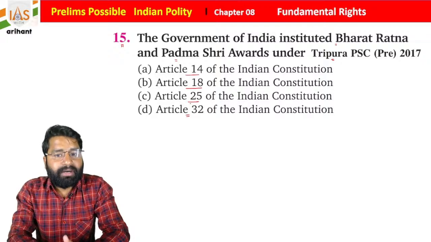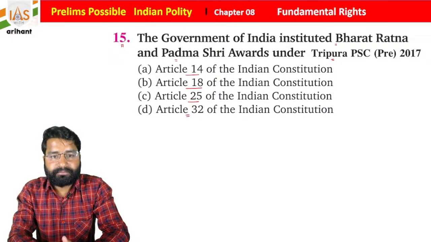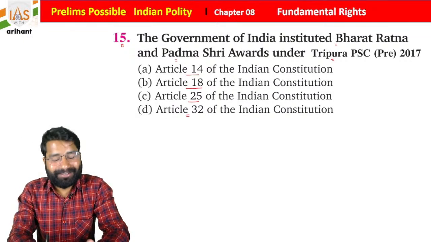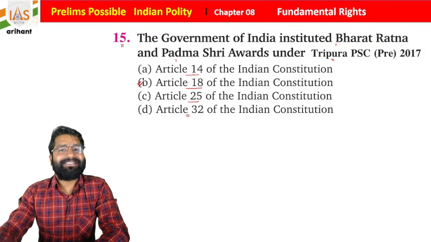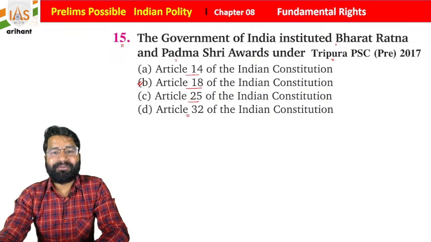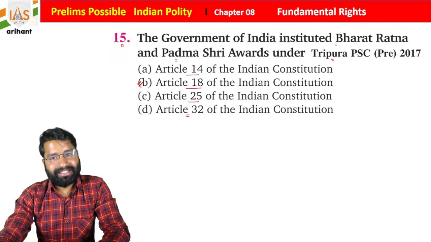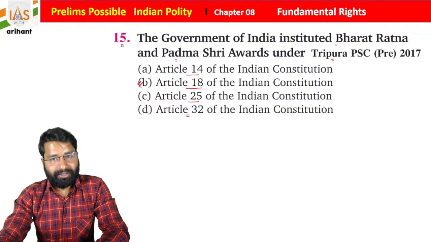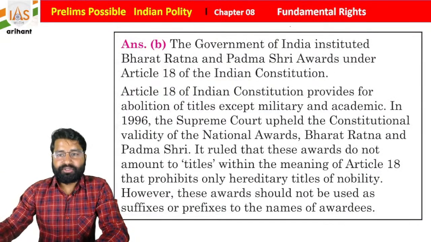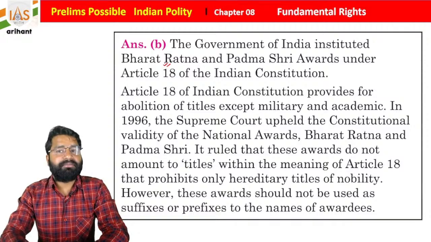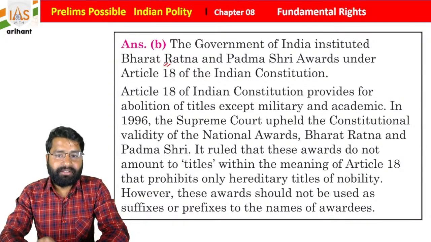So if we talk about Bharat Ratna and Padma Shri, I think we left with question number 16, but it's okay. We will do it once again. It doesn't matter. Just see it. As you know, students, we already discussed that Article 18 clause 1 is mentioning Bharat Ratna and Padma Shri or any award. It is an award, and it does not mean it is a title. It is not used as a suffix or prefix. It is clearly mentioned that hereditary titles will not be used. So the government of India instituted Bharat Ratna and Padma Shri awards under Article 18 of the Indian Constitution.